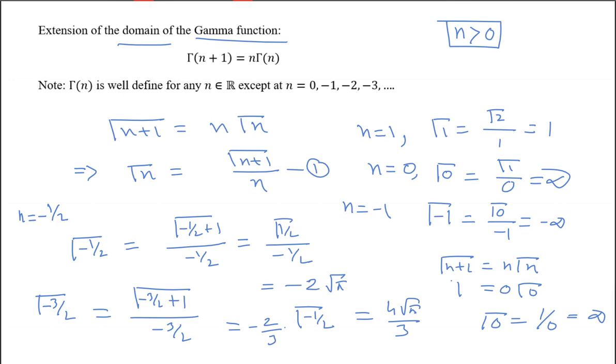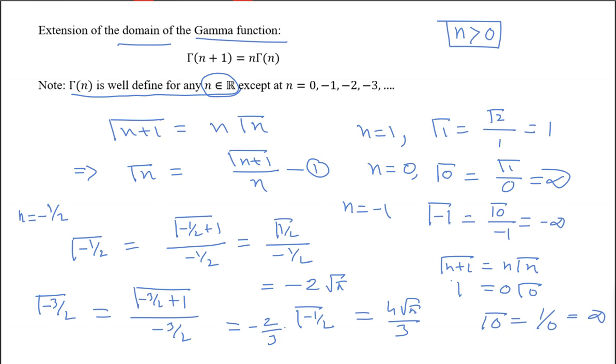Okay. So actually, in that case, this is called the extension, that gamma n can be extended to all real numbers. Here we have restricted our domain only to n greater than 0. Now I am extending to n towards any real number except at 0, minus 1, minus 2, minus 3 like this.